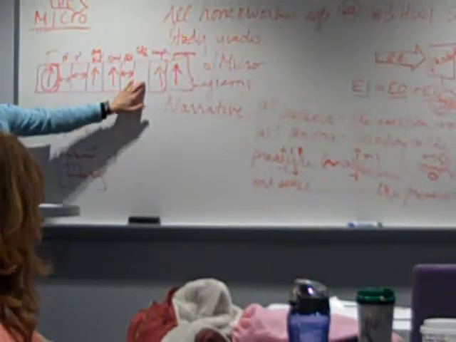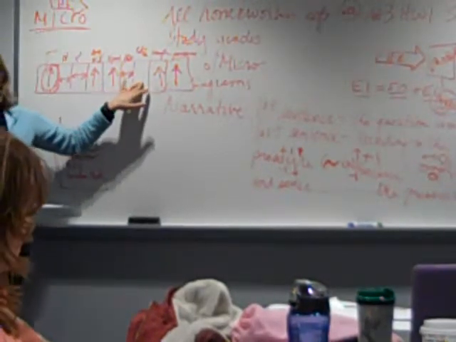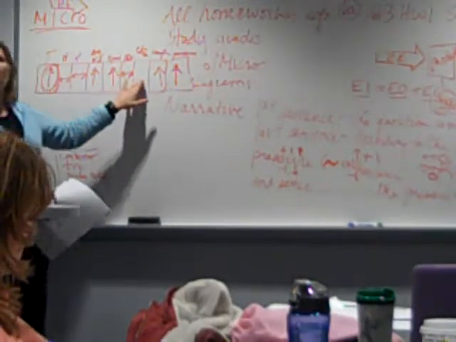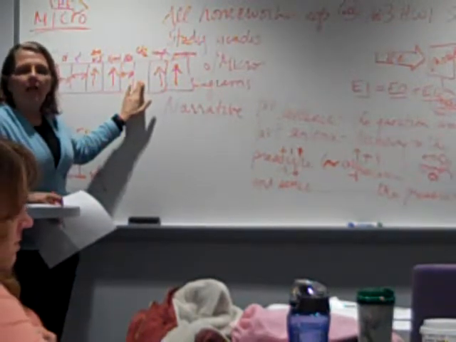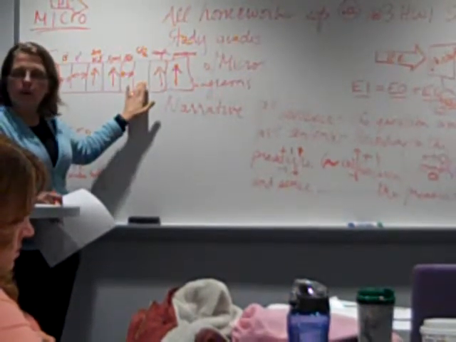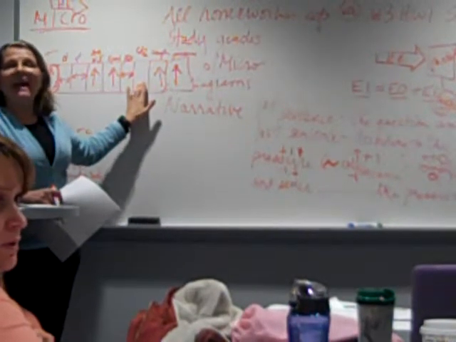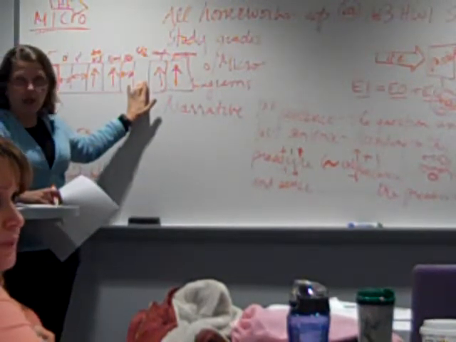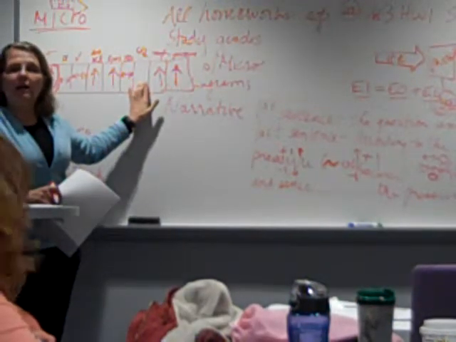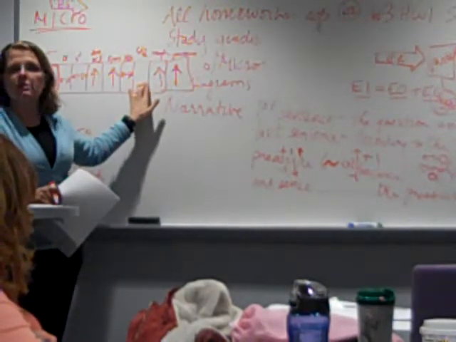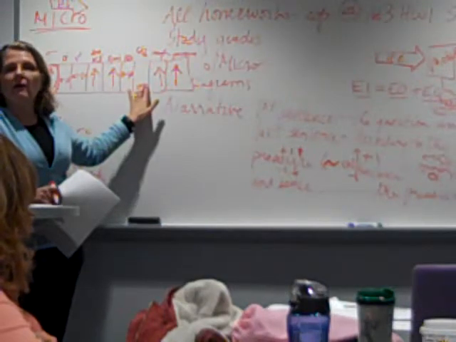Collisions per second per area. Think of it this way. If you have a bunch of kids that are just waking up and walking around your classroom, or a bunch of kids that just ate tons of sugar in your classroom, where's there going to be more collisions per second per area? The sugar.